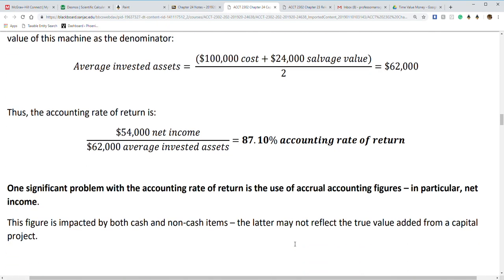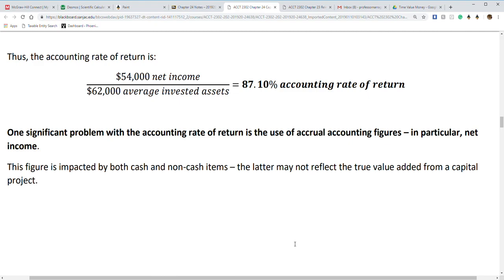Yeah, but again, we have one significant problem with this. It's a good method. It's another easy, simple one that we tend to use, but it uses accrual accounting figures, in particular net income. And net income has cash and non-cash items. So it really may not reflect the true value added from a capital project.